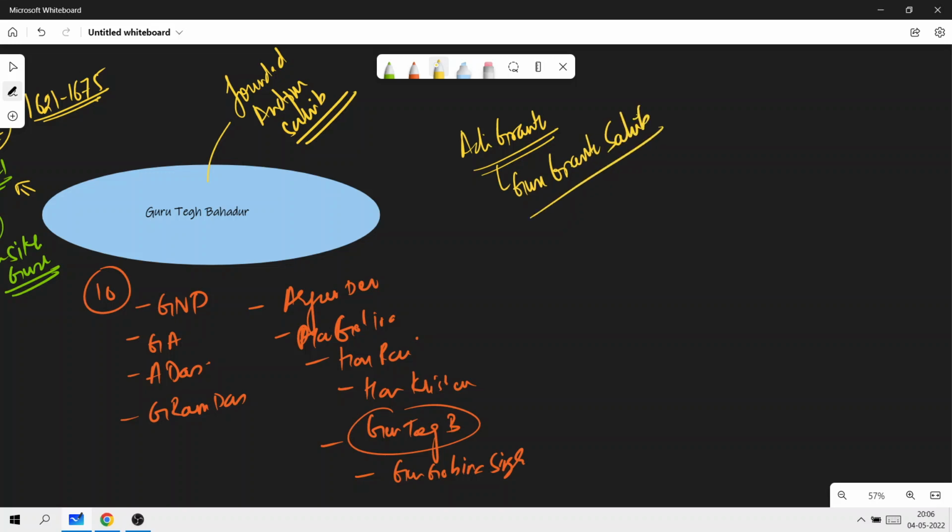So if it comes in the exam as Adi Guru, don't get confused, it's the same thing, okay? And another literature that is very important is Dasam Granth. Dasam Granth is controversial in the Panth because of the questioning concerning its authorship and composition, but nevertheless remember the name, okay?